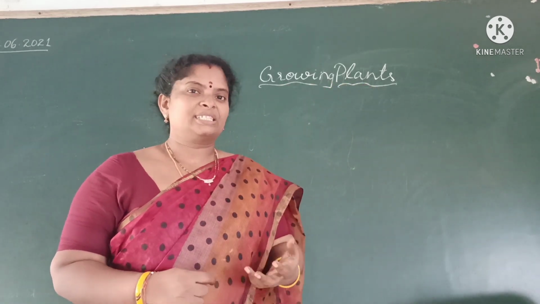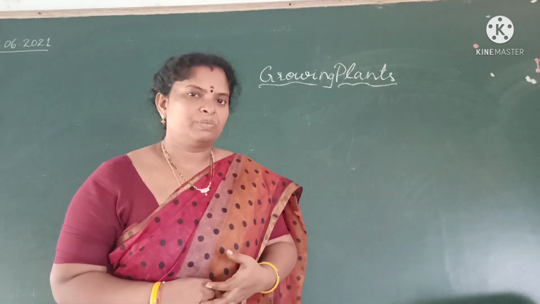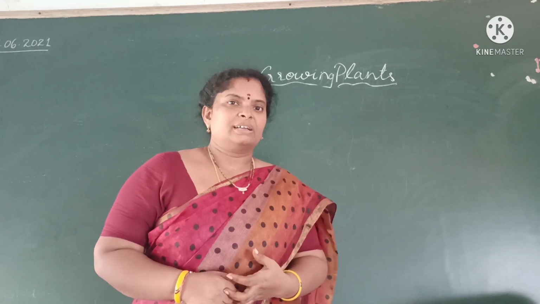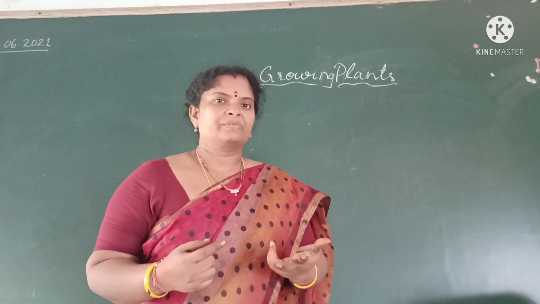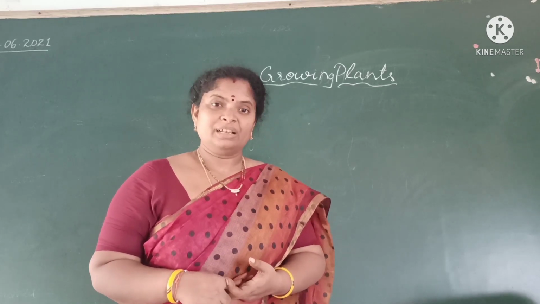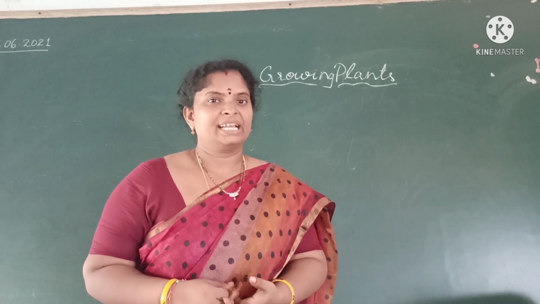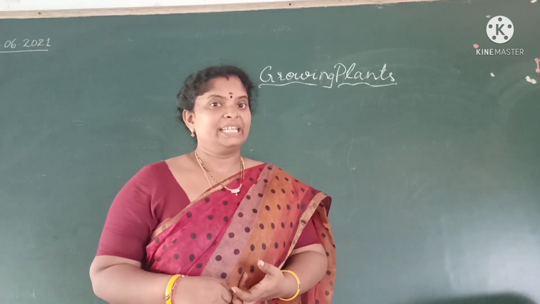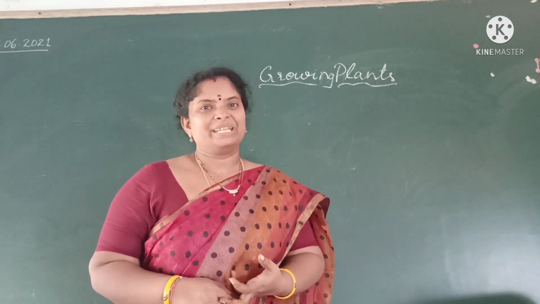How do plants grow? Your mother or father will go to the market and bring some vegetables, right? Among those vegetables, some may be flowers, for example cauliflower, and some may be leaves, like spinach. These are all leaves. And fruits, tomato, brinjal.